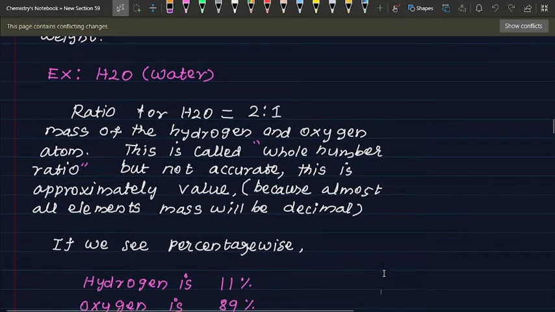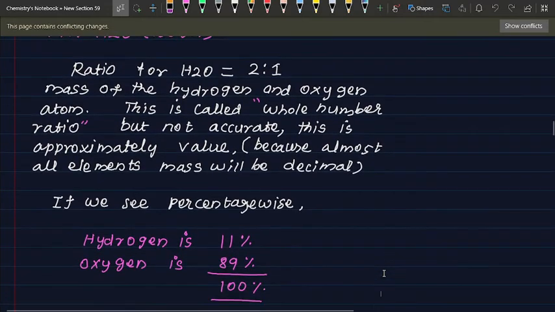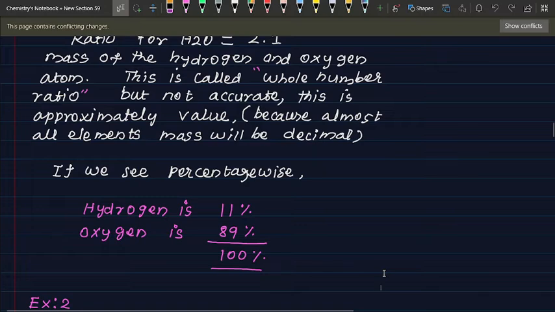If we see it percentage-wise, hydrogen is 11%, oxygen is 89%, so totally 100. Here oxygen 89 refers to the molar mass, and hydrogen is its molar mass.